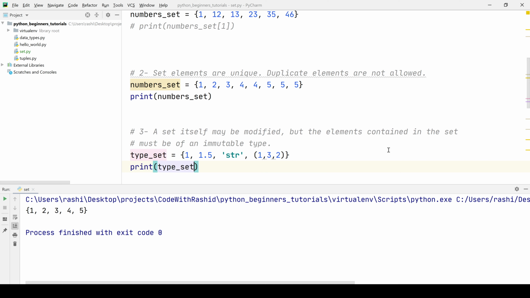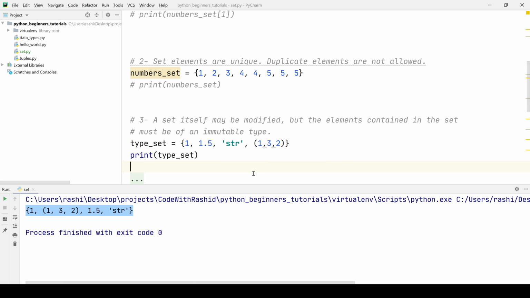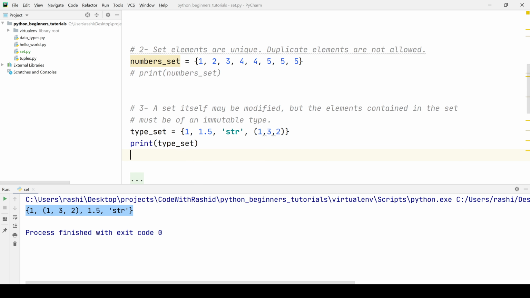Let's comment this code first and then run this code. After running the code, we have not got any kind of exception, and this is working fine. Now let's see what happens if we take a mutable object. We'll say mute set is equal to, and we'll take some mutable objects here.